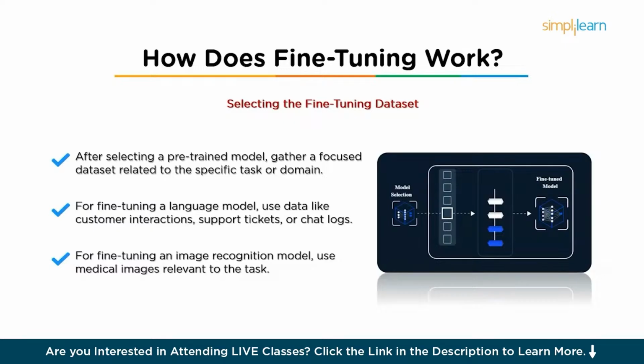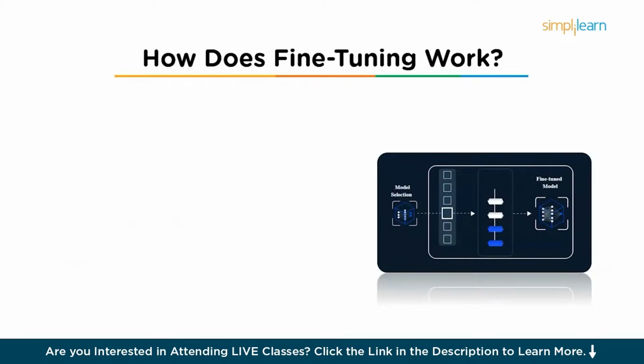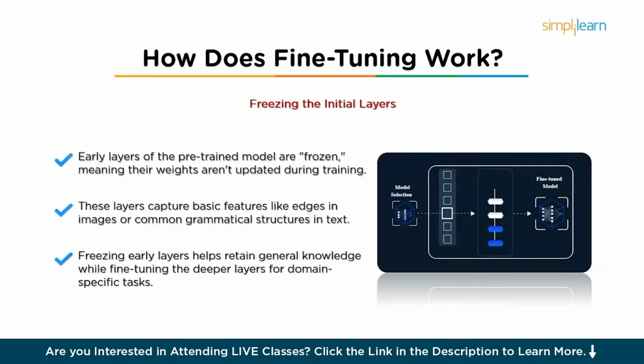So once the fine-tuning dataset is selected, the next step is freezing the initial layers. In many fine-tuning processes, some layers of the pre-trained model, typically the early layers, are frozen, meaning that their weights are not updated during the training. These early layers capture basic features, which are useful for many tasks. By freezing these layers, the model can retain its general understanding and only fine-tune the layers which are responsible for more complex or domain-specific representations.